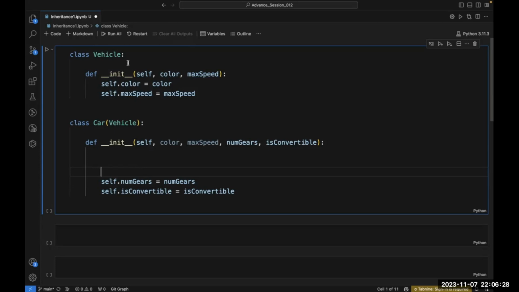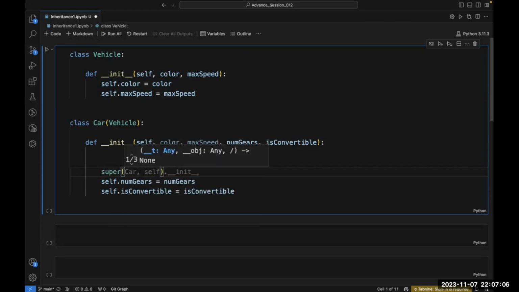You can understand this: this vehicle class is my super class, and this car class is my subclass. So this vehicle class is the super of which class? This car class. And this car class is a subclass of which class? This vehicle class. So I have to also inherit the init of this super class. For that, I have to write super.